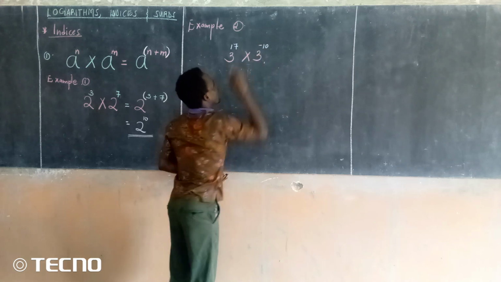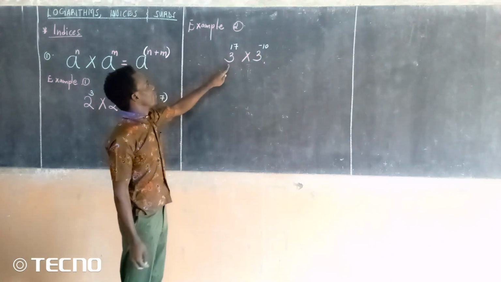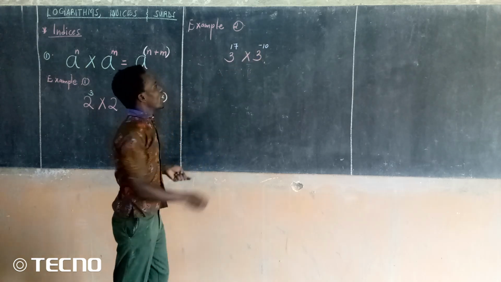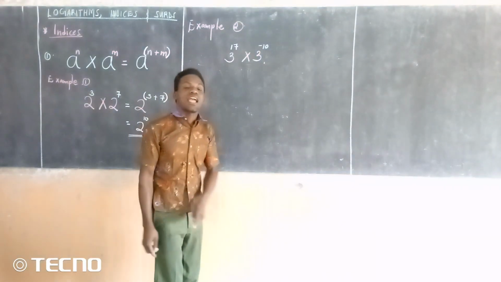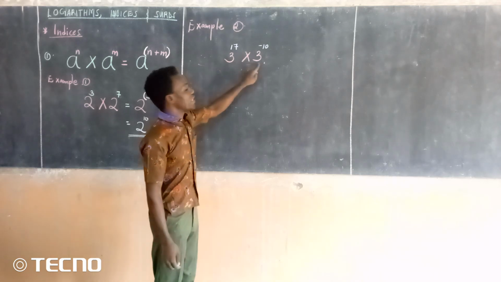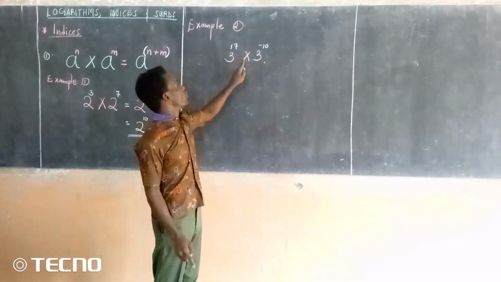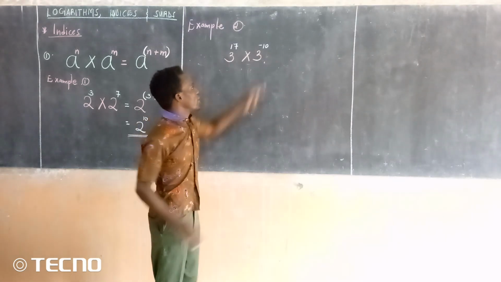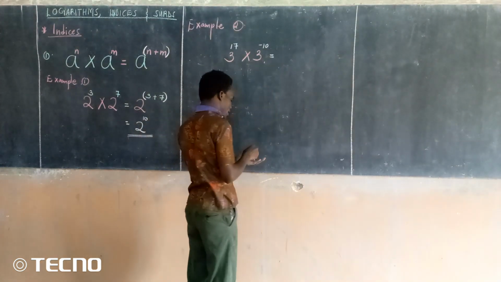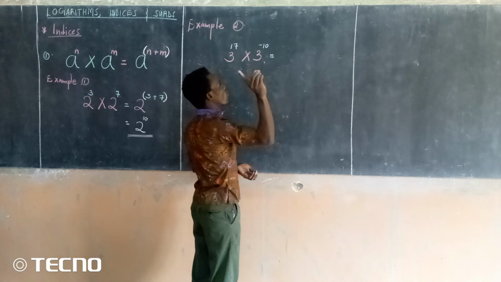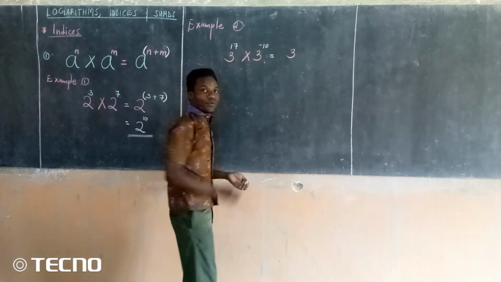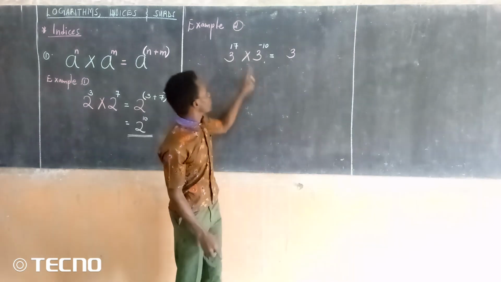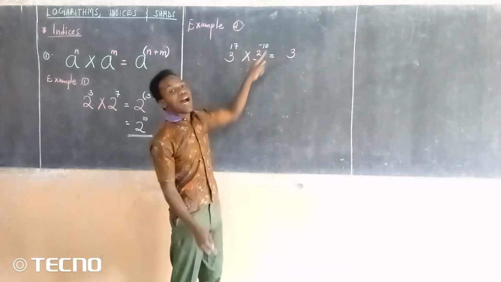Do you see that? I have power 17, then power negative 10. But remember, we have said, as long as the bases are the same and you are multiplying those two things, if you don't forget that, then our answer shall always be easy. We shall consider only 1 base, 3. Are you seeing that? Then what happens to the others? We have said, since we are multiplying, we shall add the what?